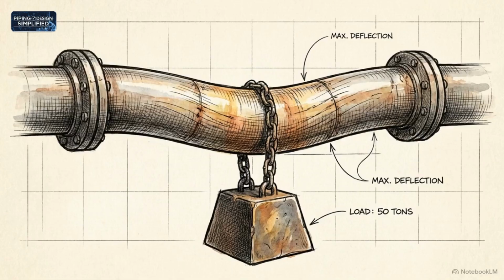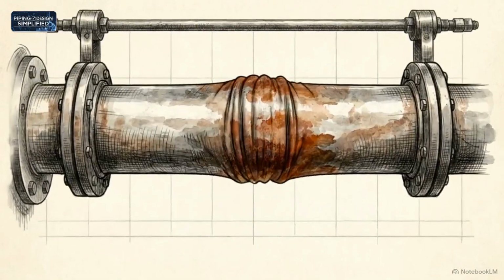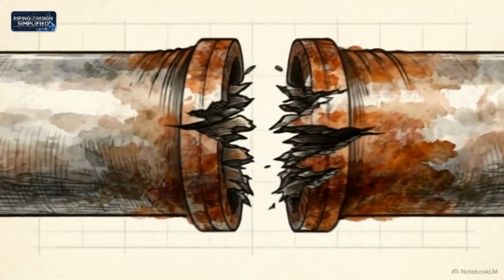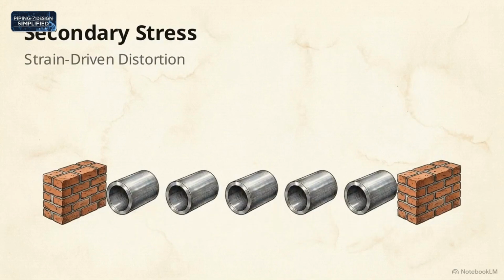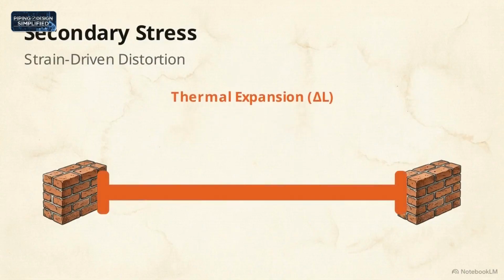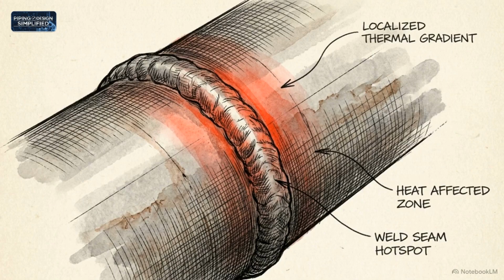Because these loads are constant, primary stresses are not self-limiting. If the stress exceeds the yield strength across the entire cross-section of the pipe wall, the material will stretch continuously until catastrophic collapse. Secondary stresses are strain-driven. They develop when a structure's physical displacement, almost exclusively due to thermal expansion, is constrained by its supports. Peak stresses are the highest localized points of stress concentration.